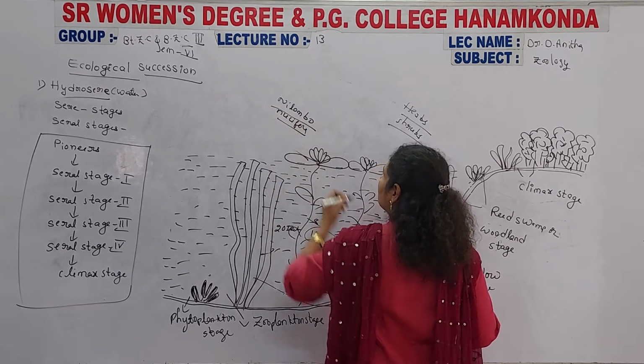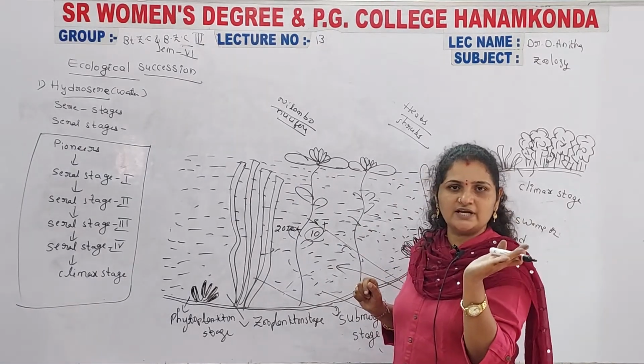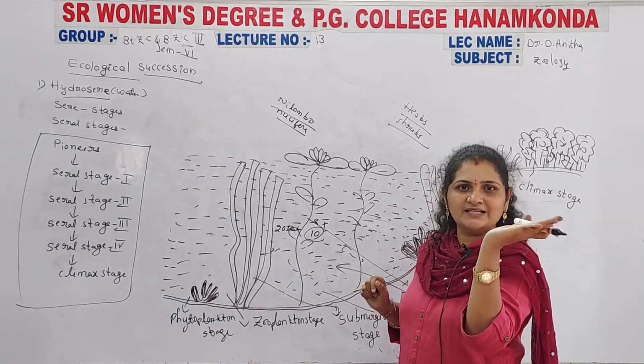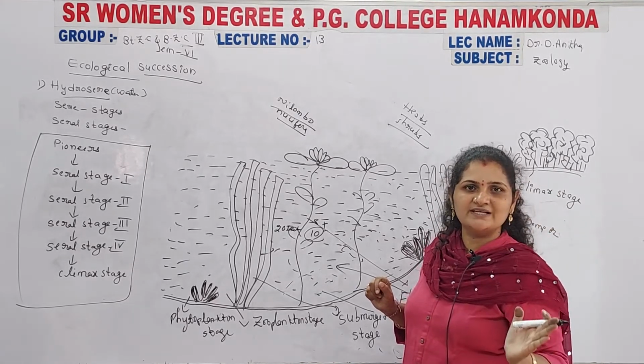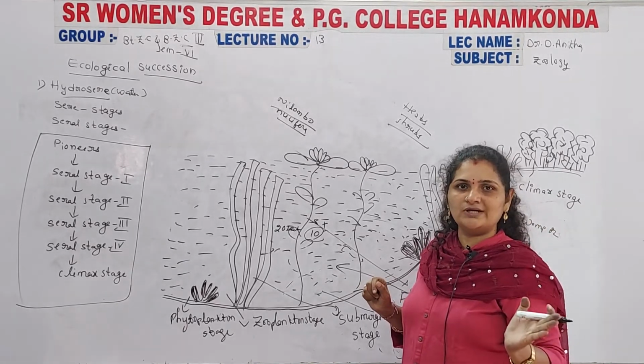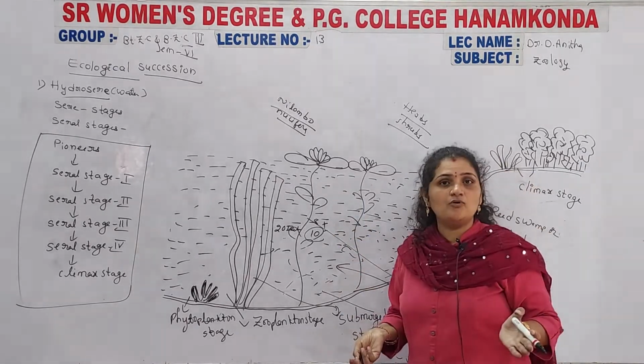So the lotus plants float completely on the surface of the water. Their leaves and flowers are on the surface, and their stems and roots are inside the deepest part of the water. On this basis, it is considered the floating stage.